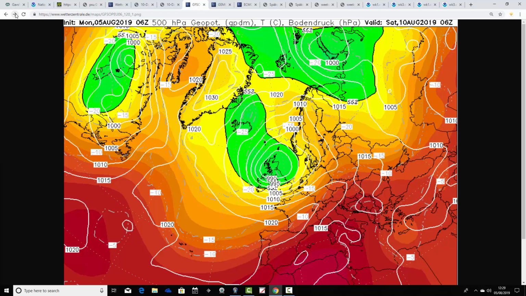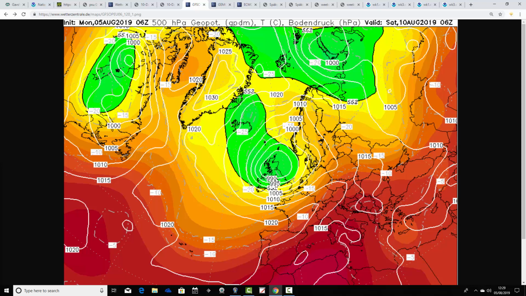And look at that, that's 6 o'clock in the morning on Saturday. That does look autumnal, you have to say. We've got really tightly packed isobars there coming through Ireland, England and Wales in particular. That could get the wind up to 50, 60 miles an hour, I think, around some of those western coasts. It's not totally out of the question that this might become a named storm, a named area of low pressure by the UK Met Office towards the end of the week. We'll watch out for that, but it certainly looks wet and windy, to say the least, on Friday and Saturday.